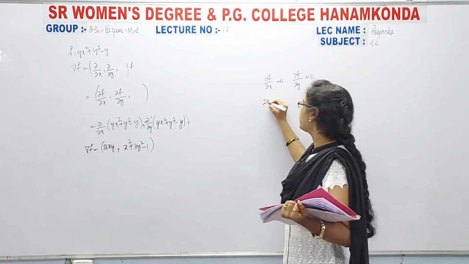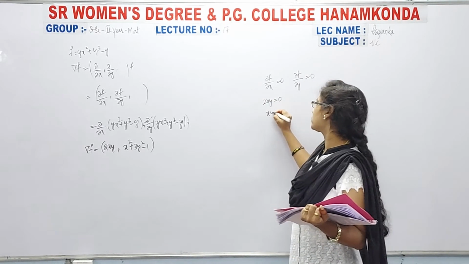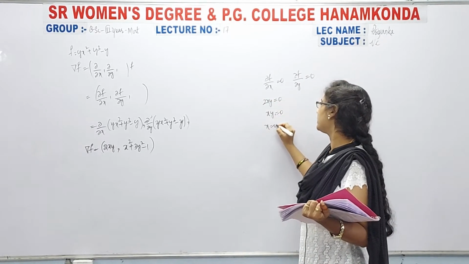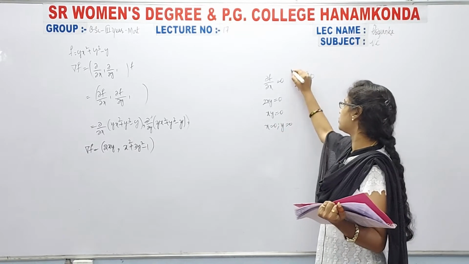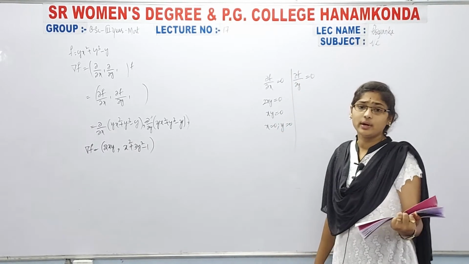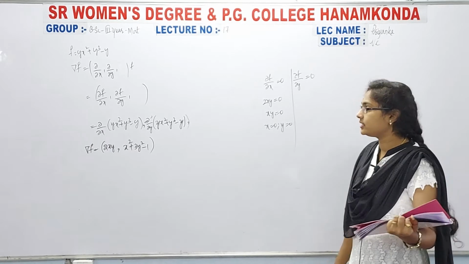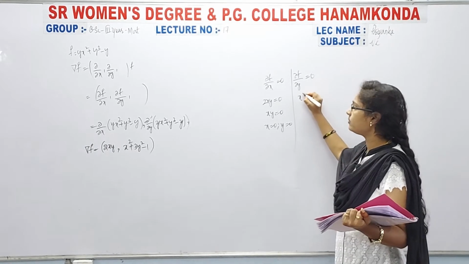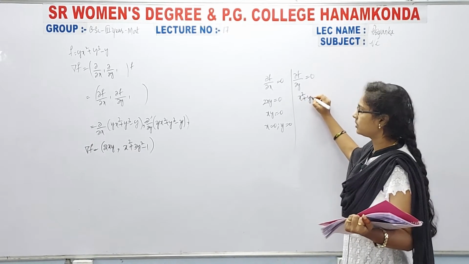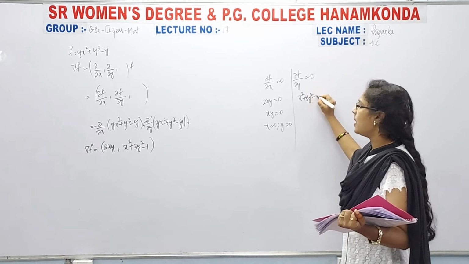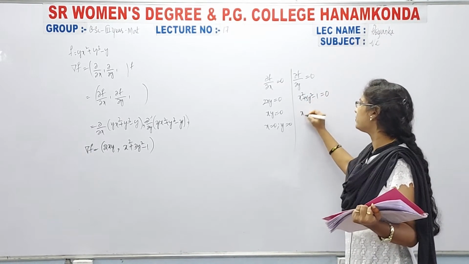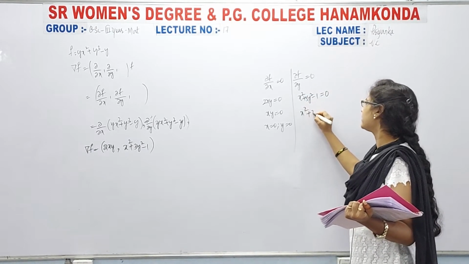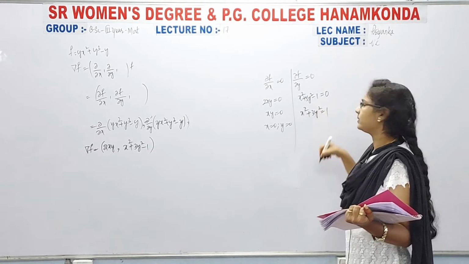Then we get 2xy equal to 0, so xy equal to 0. By this, definitely x equal to 0 or y equal to 0, it is one point. Do you remember in your first year, first sem we calculated all this. Then next we have 3x² + 3y² − 1 equal to 0, so from this x² + 3y² equal to 1.